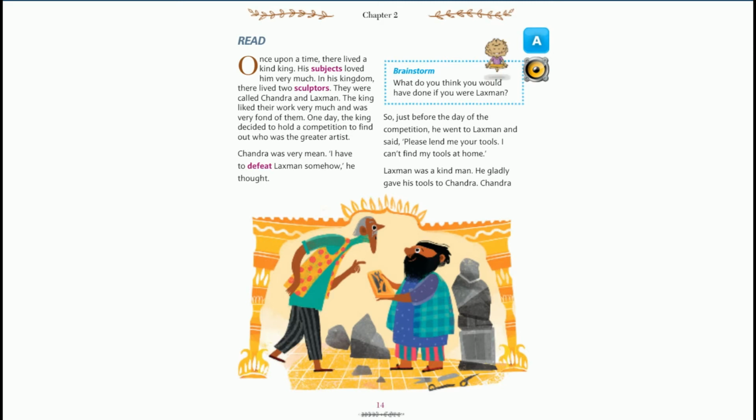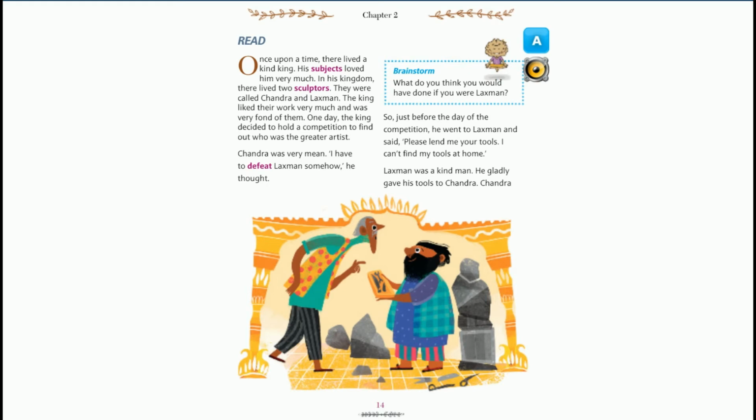So, just before the day of the competition, he went to Lakshman and said, "Please lend me your tools. I can't find my tools at home." Chandra was very unkind, very mean. So, what did he do? He went to Lakshman's house and told him that he cannot find his tools. So, can you lend me your tools?